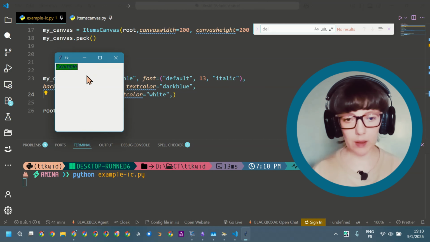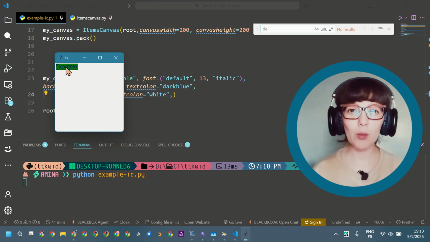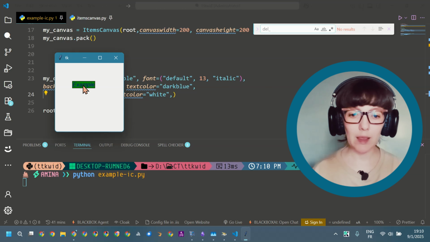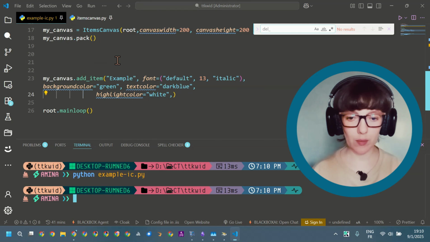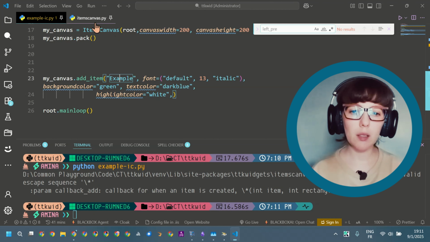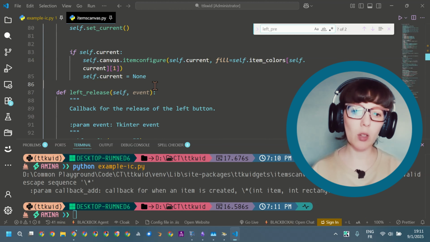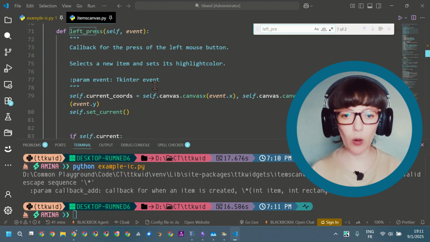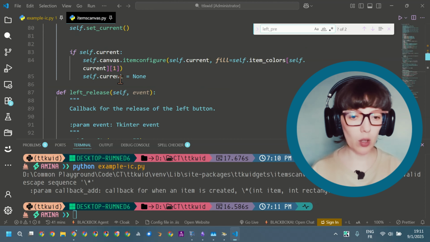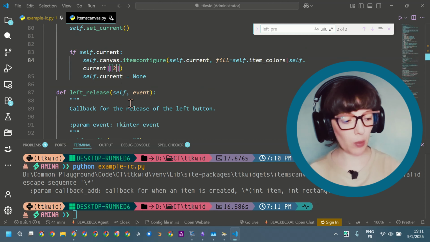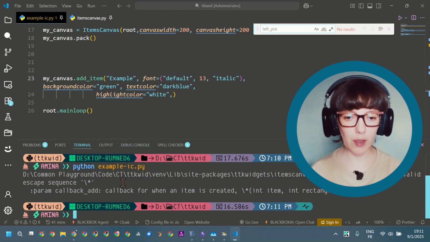So this is the width with 200 and height 200. When I click on the item, you can see that the color doesn't change to white. We are going to check this out. The problem here is when we want to activate or when we click on the item, the left press function is called, and here we can see that the color used is the wrong one. So we want to use the highlight color and not the other color specified for the text color.